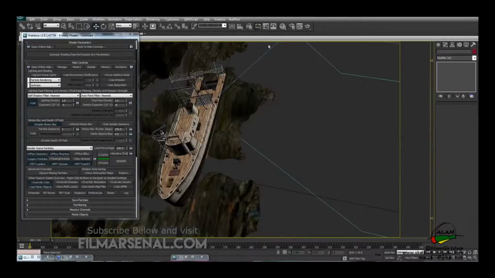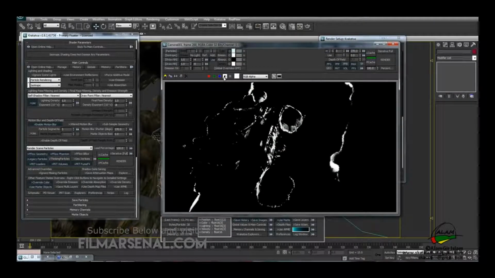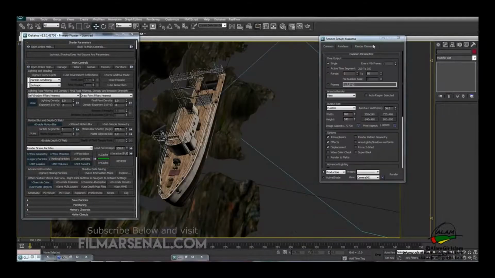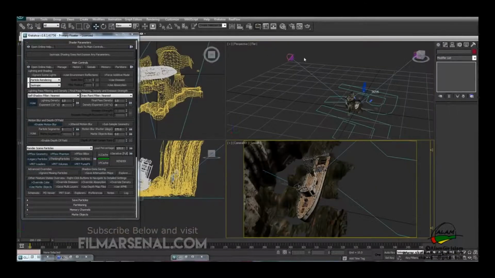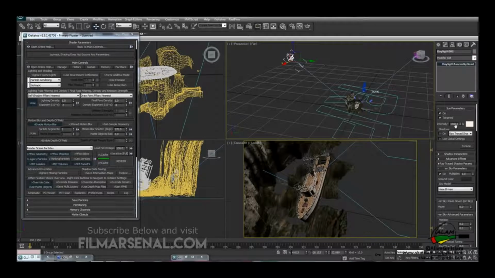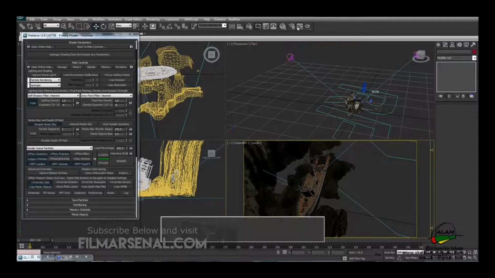So we'll get back to the camera and we'll render it again. Since we have two lights in our scene, we have to decrease the intensity. We'll have 750 each and then hit render.